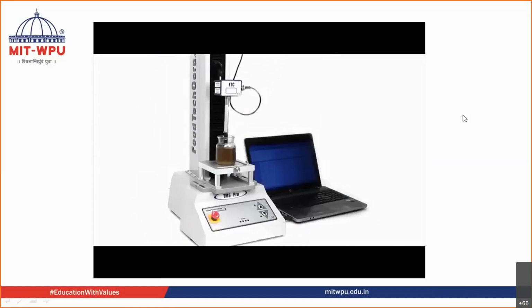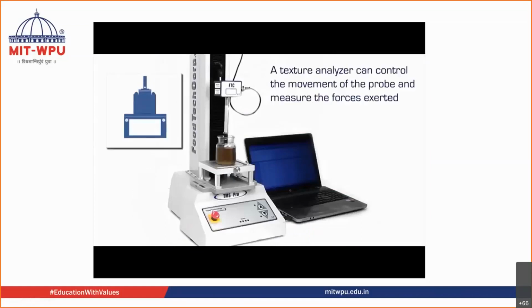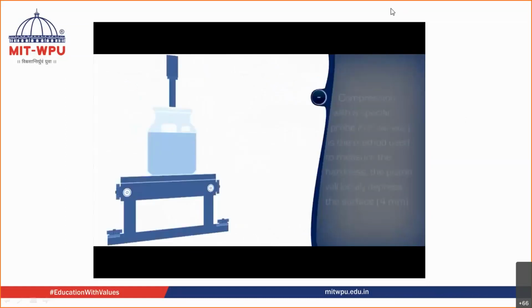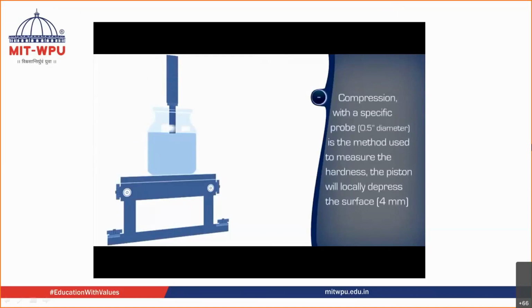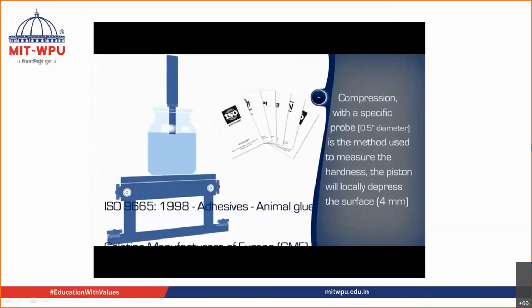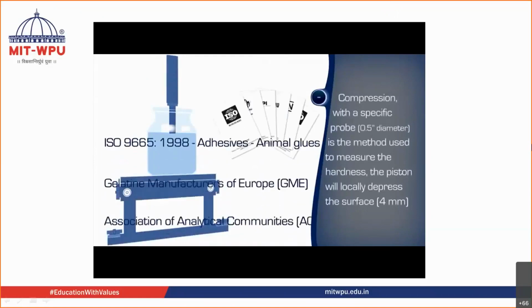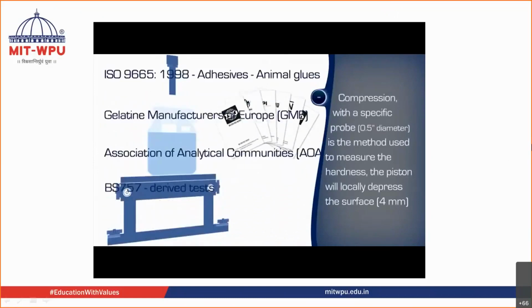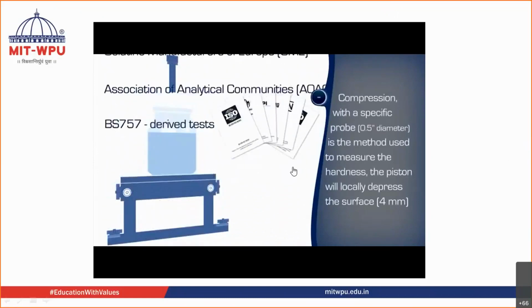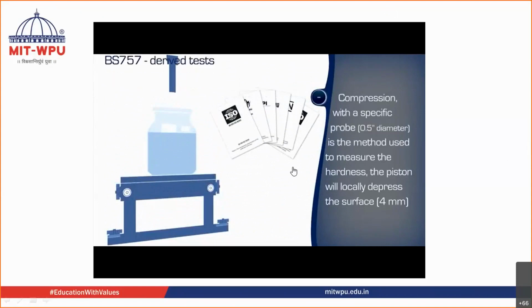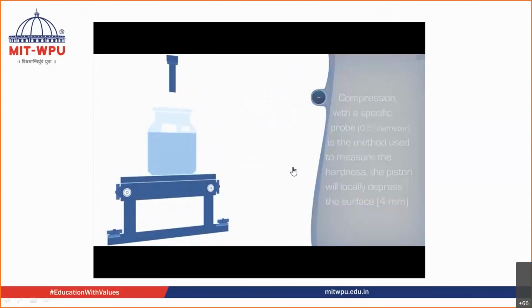The FTC texture measurement system can control the gel Bloom strength. Just see over here, it automatically outputs results. FTC features and accessories conform to the appropriate test standards ISO 9665, AOAC 1985. They are telling about their equipment and advertising it.